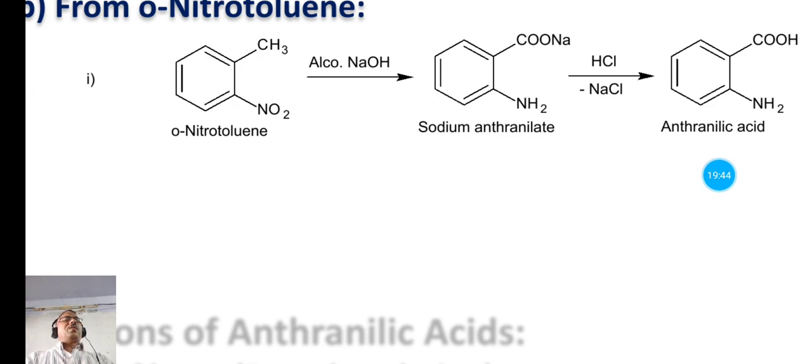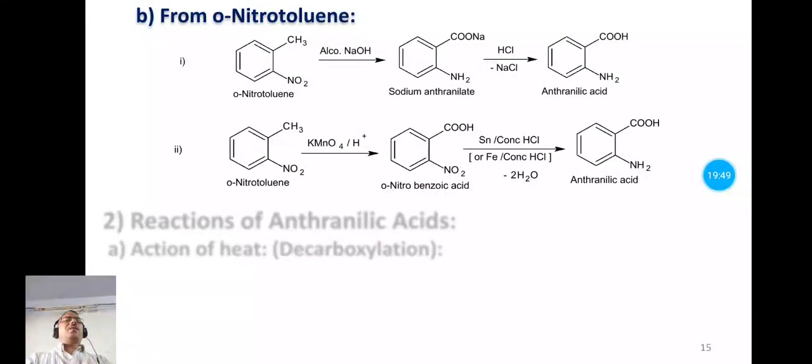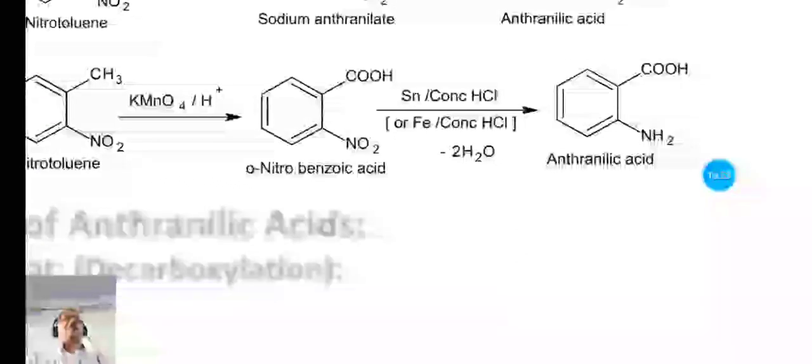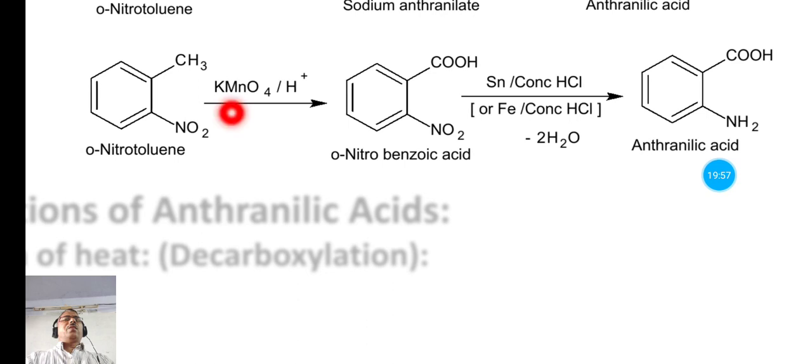So here is the second method to prepare anthranilic acid from the same reactant, that is orthonitrotoluene. In this step, this orthonitrotoluene is oxidized using potassium permanganate in acidic medium. So this CH3 group is oxidized to carboxyl group, and we have this orthonitrobenzoic acid.